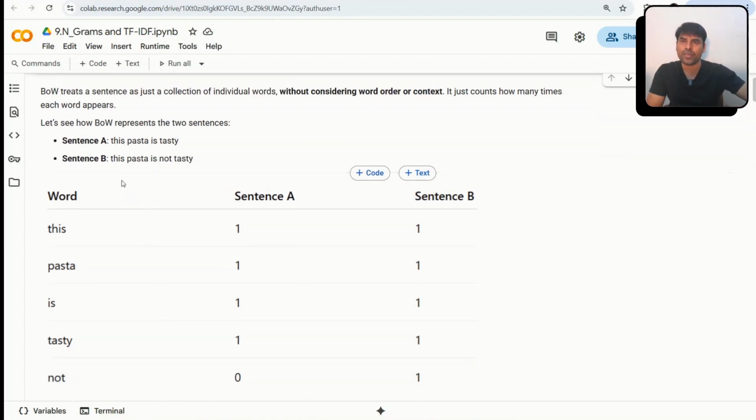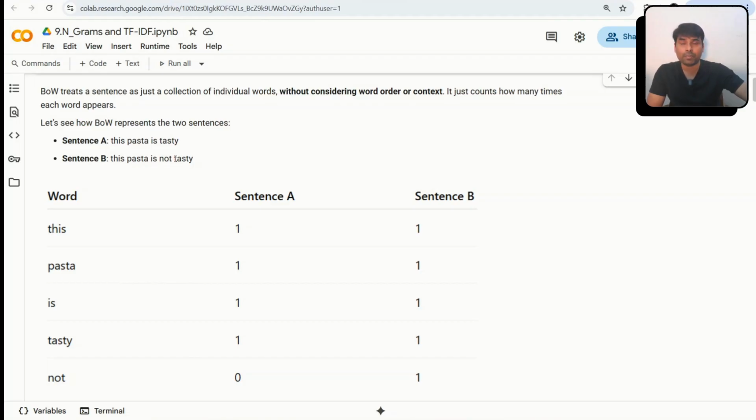For example, let's suppose we have two sentences. Suppose we have "This pasta is tasty" as my one sentence, and suppose we have to do sentiment analysis. If I say "this pasta is tasty," it is a positive sentiment, right? And if I say "this pasta is not tasty," it is a negative sentiment, right?